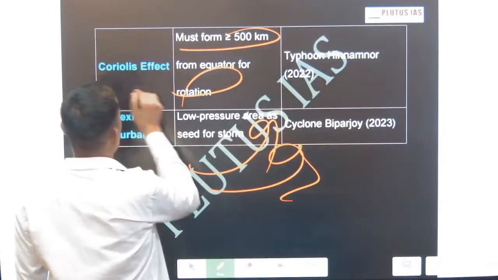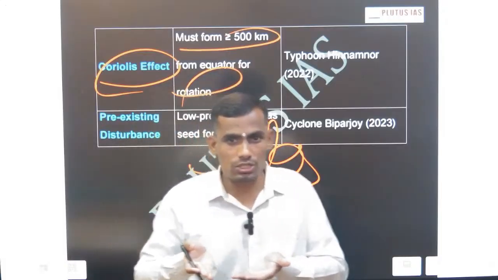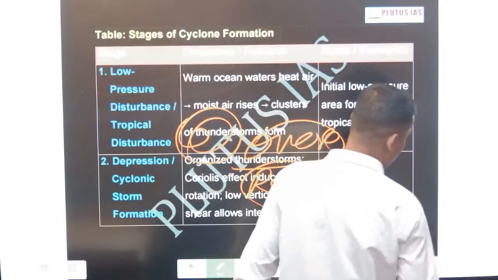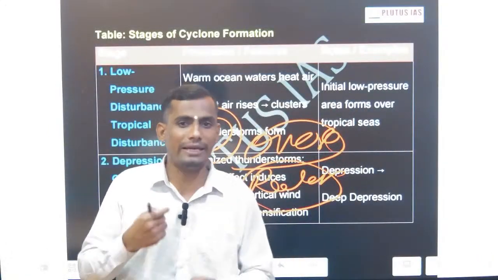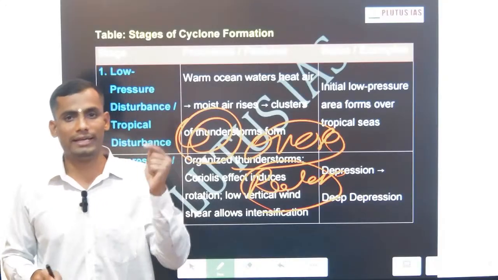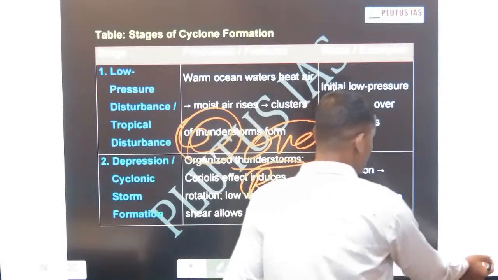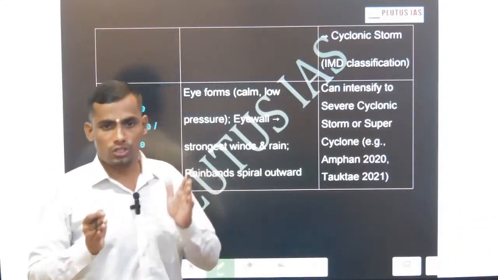Then now the Coriolis force, as I explained, pushes the particle and carries the system from one place to another place. The next one is the pre-existing disturbance. Disturbance is why a particular water molecule gets disturbed. This is because of getting energy, and that energy is provided by the insolation. Then now this is the particular cyclonic formation system. There are three stages.